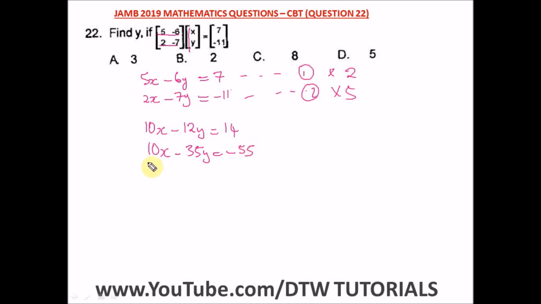Okay, so from here we can cancel out. In cancelling out this 10x and 10x, we have to choose a negative sign, which will affect every sign here. So this will change to a positive sign, this minus changes to a positive sign, and this will also change to a positive sign. So this will cancel out this, since we have 10x minus 10x. Okay, so from here we have a minus 12 plus 35.